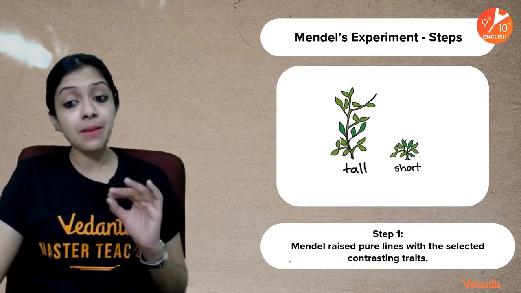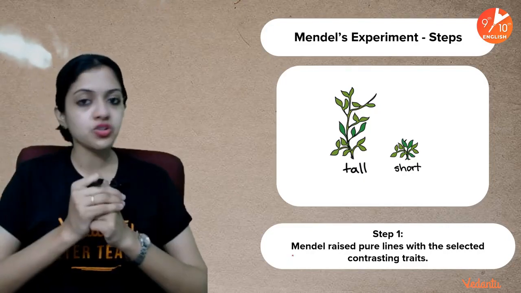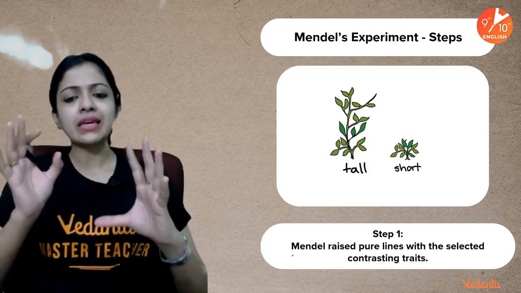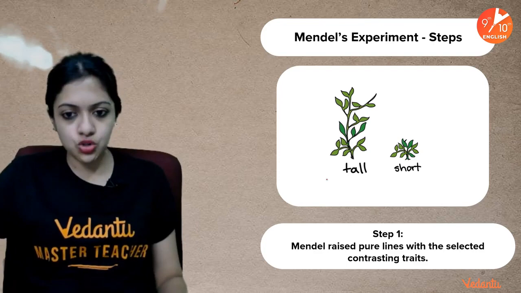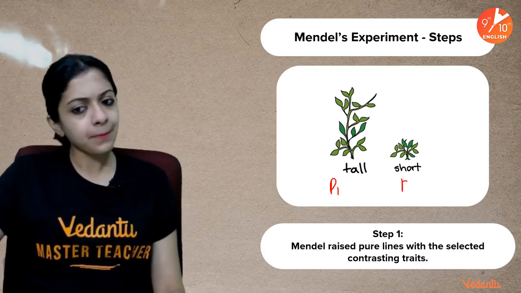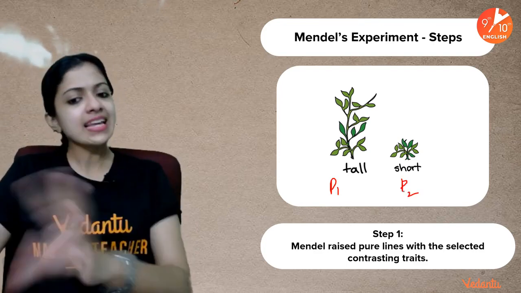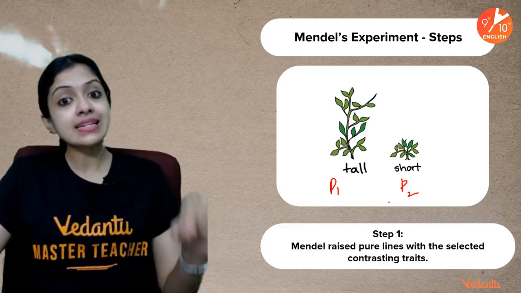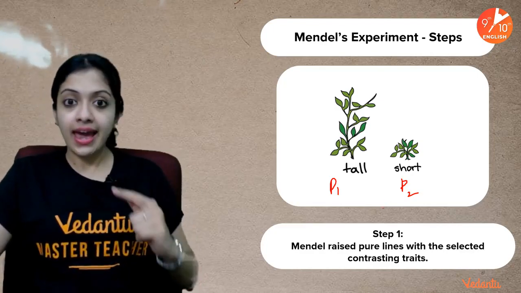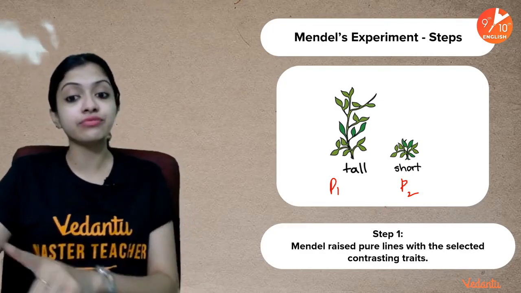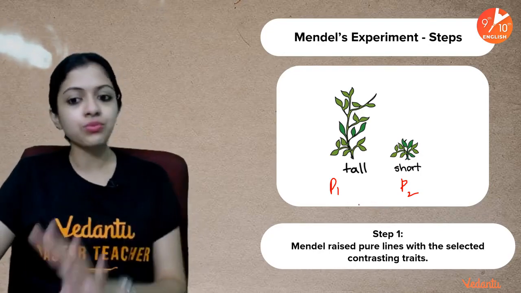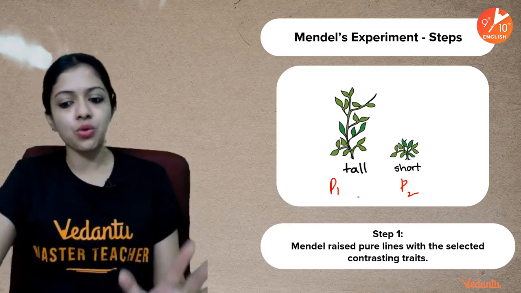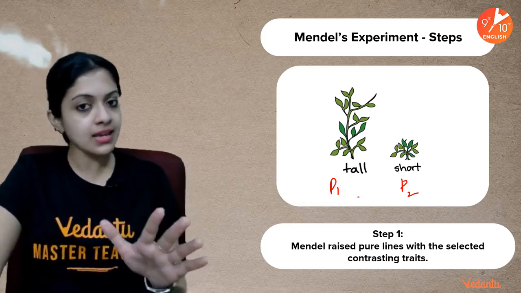So Mendel raised pure lines with the selected contrasting traits, by which I mean Mendel made sure he chose 2 parent plants, parent 1 and parent 2. These parents were similar in 6 characters, and the only character they differed in was plant height or stem length. One of them was tall and one of them was short. He just went about raising pure lines in them.